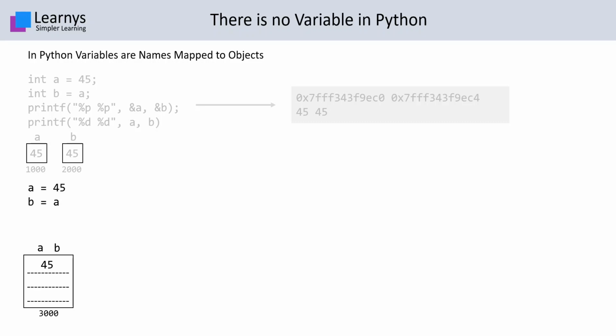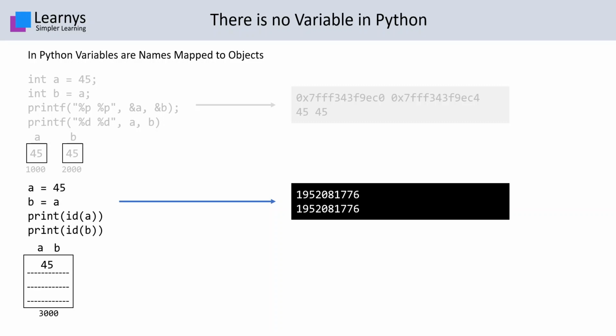This can be verified by making use of the built-in function id. This function returns an integer representing the identity of the object. So over here, we can see that both labels A and B are pointing to the same object, that is, the addresses or the memory references are the same.